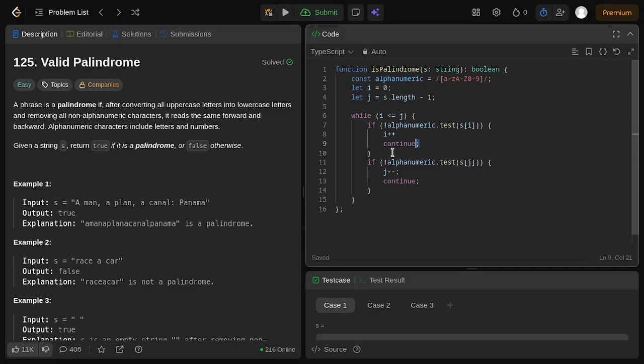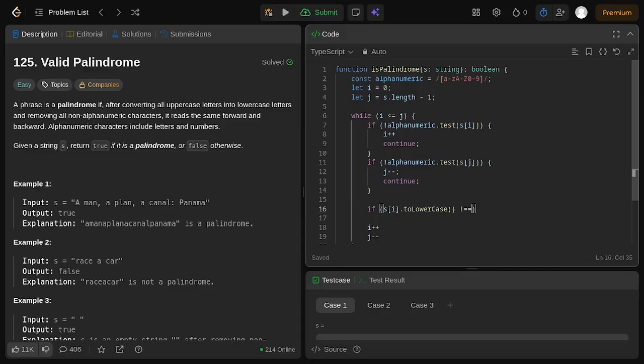Also the same thing, if this if is true, then i will be incremented by 1, and it will continue, and they are both going to be compared again, using i plus plus and j minus minus. But before we move both pointers, we need to check in the middle: if the current s at i, with the toLowerCase method, normalizing any uppercase to lowercase, is compared with the pointer of j.